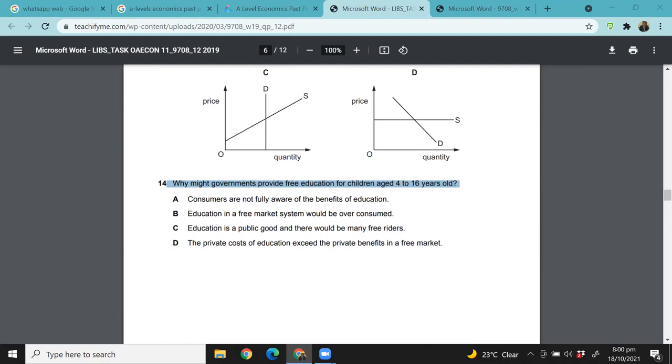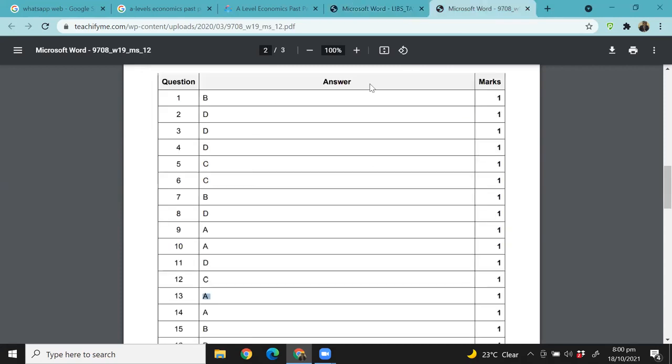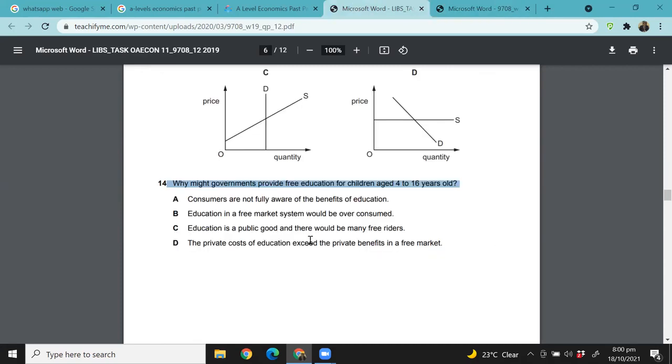So it's a merit good, exactly. People are not fully aware of the benefits of education. 14 is A, right? They're not fully aware. B is incorrect. Why? Because education in the free market would be overconsumed. No, right? Underconsumed. It's always underconsumed. Merit goods are consumed less than what they should be.